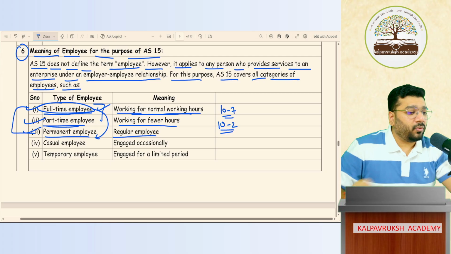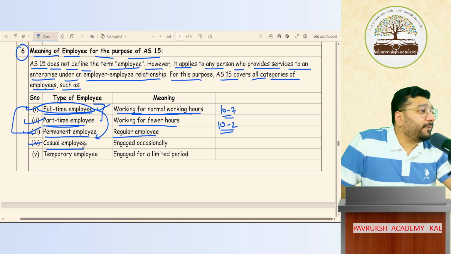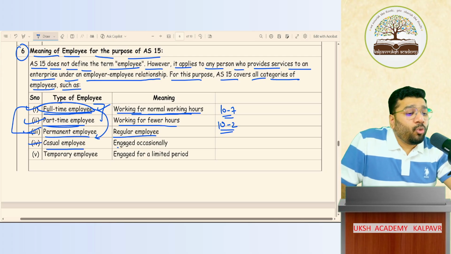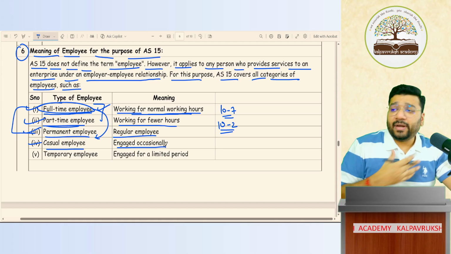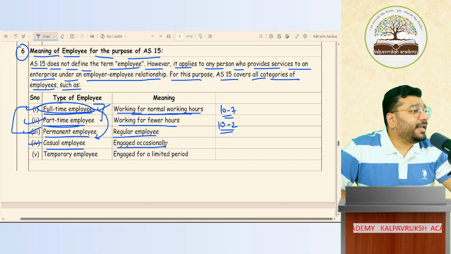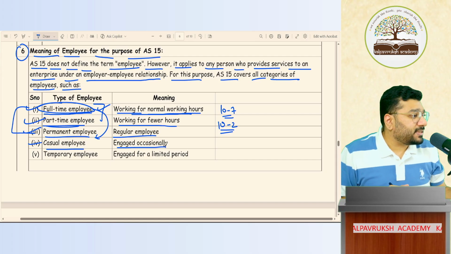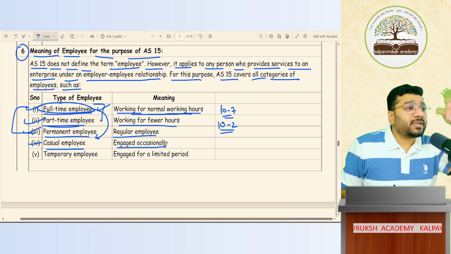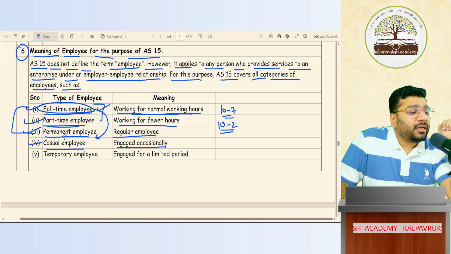Got it, not got it? Okay. Then comes casual employee. Casual employees are those employees who are engaged only for occasional periods. For example, my brother is into event management, wedding decorations, etc. These are seasonal businesses, so some employees he has hired on a casual basis.